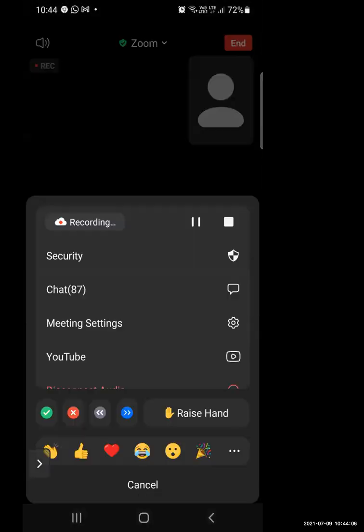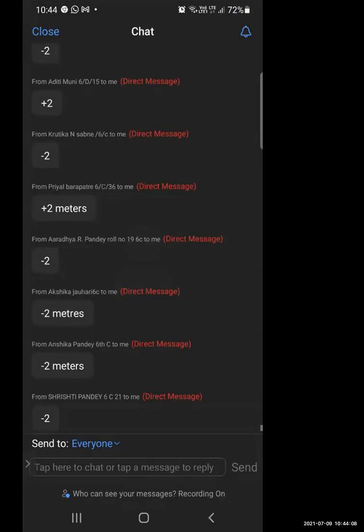A tunnel is at the depth of 2 meters, -2 meters. So what would be the answer? Very good. Everyone has given the right answer. Priyal, it will not be +2, it will be -2. Aditi, it will be -2.